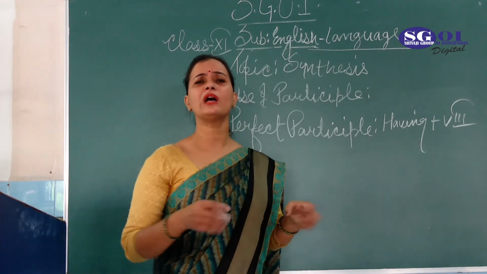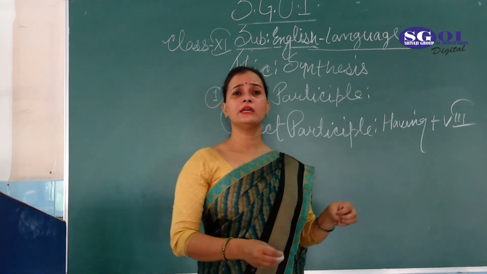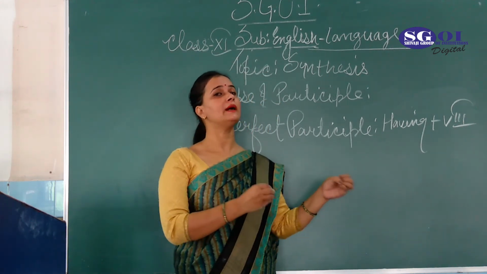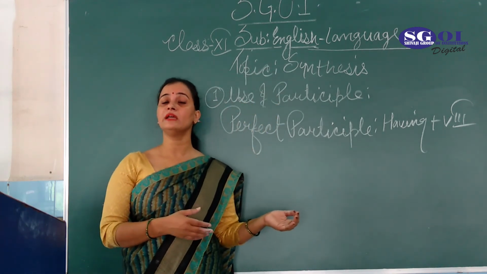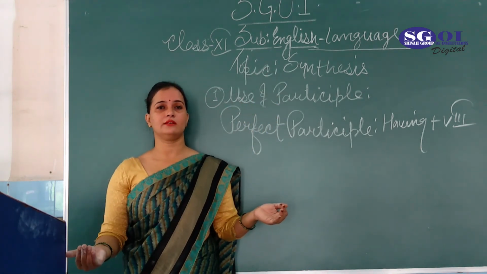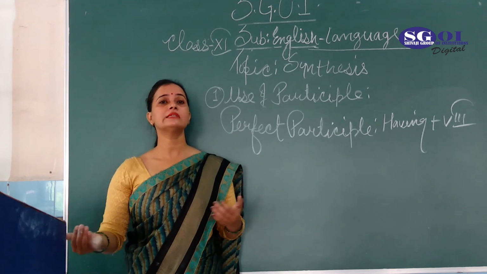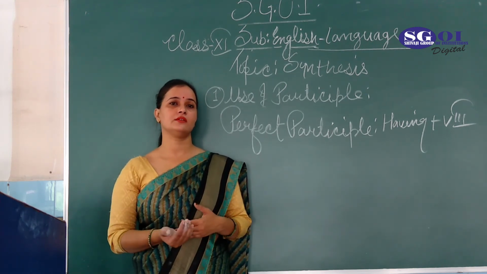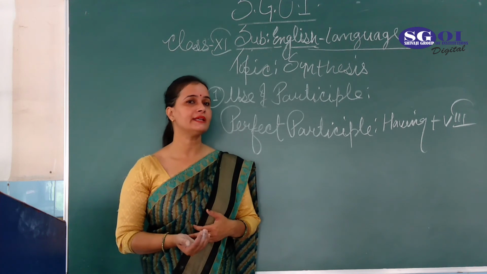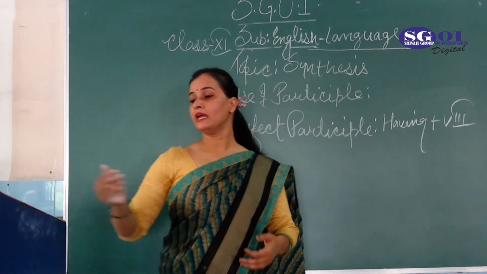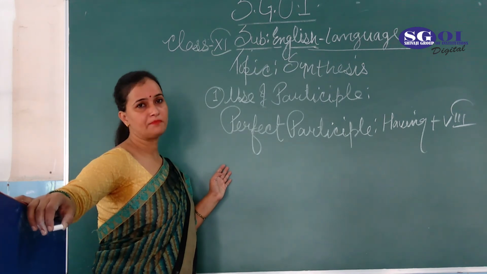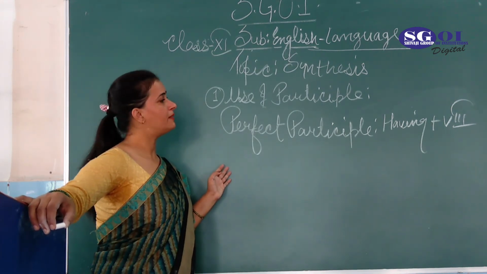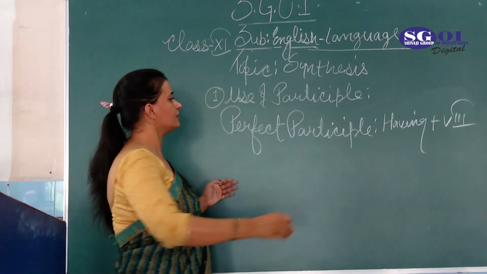Two sentences are there and two works are there. Two things are there, two happenings are there. But the first work is completely completed. The first work that started is completely completed, and then the second work is started. So in that case, we can say that this is your perfect participle. Okay.